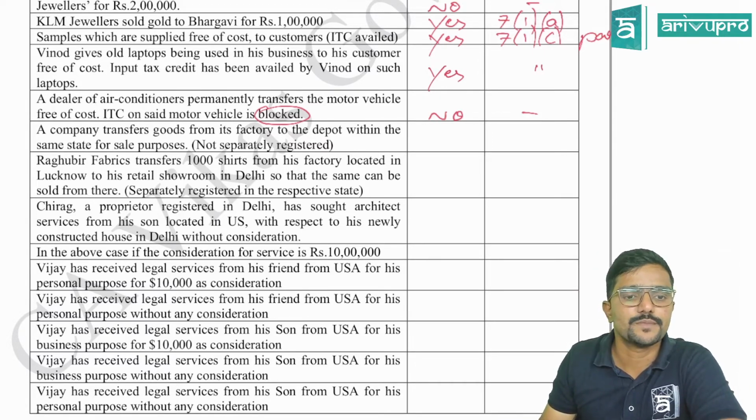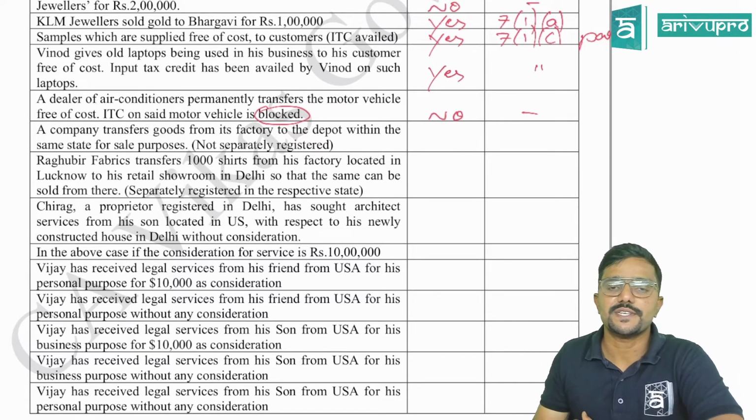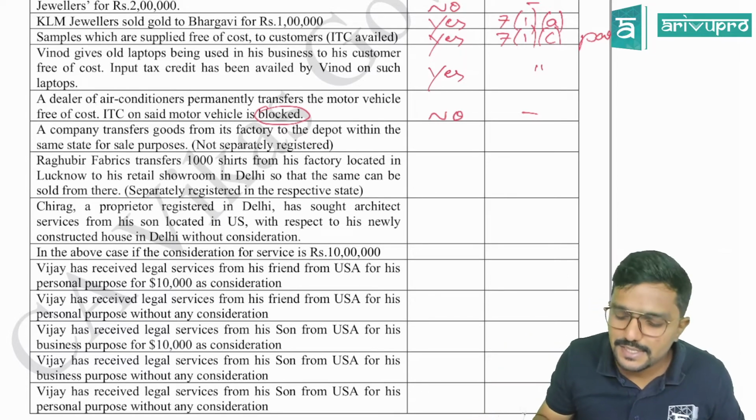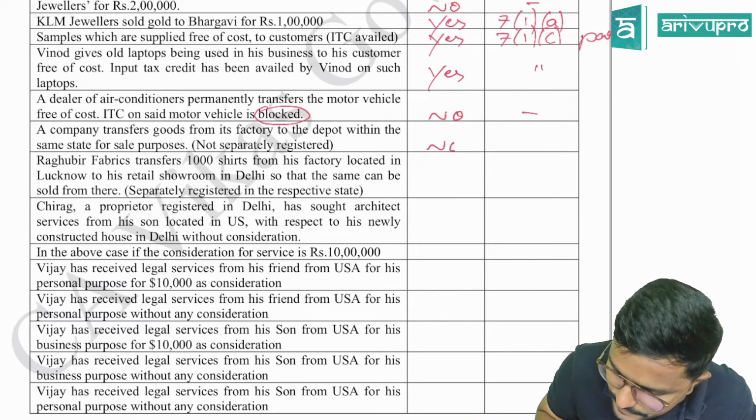Okay, next. A company transfers goods from its factory to its depot within the same state for sale purposes. They are not separately registered. So if they are not separately registered, they are not distinct persons. So in that case, is it a supply? No, sir.